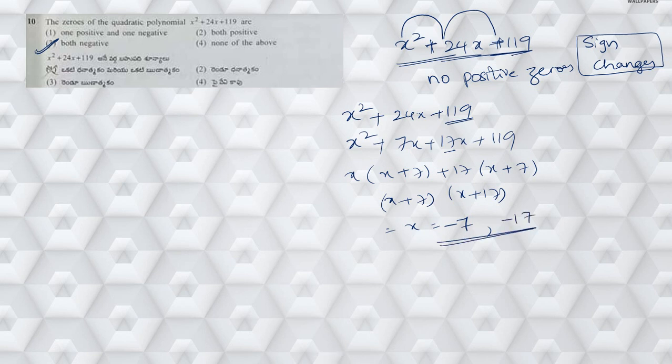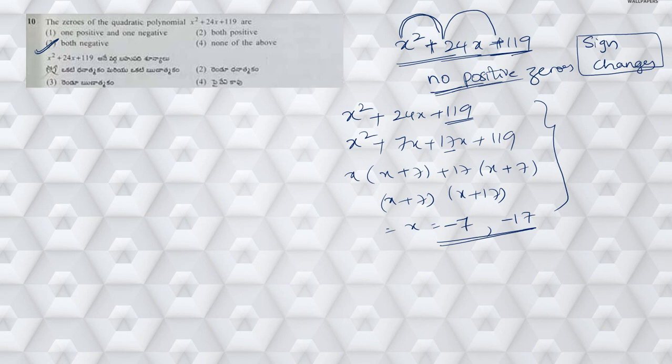If you observe, both the zeros are negatives. So here it takes time, right? Whereas in this particular situation, simply see the sign changes. Since there are no sign changes, clearly you can say no positive zeros. If there are no positive zeros, that means both are negative zeros, right?